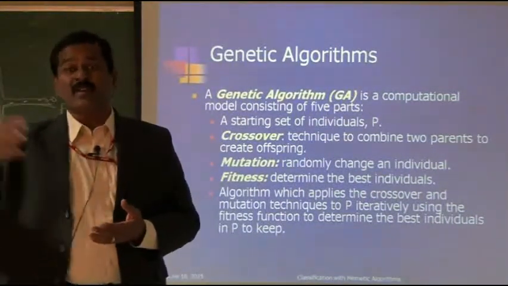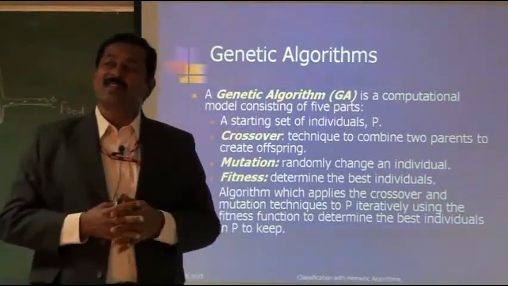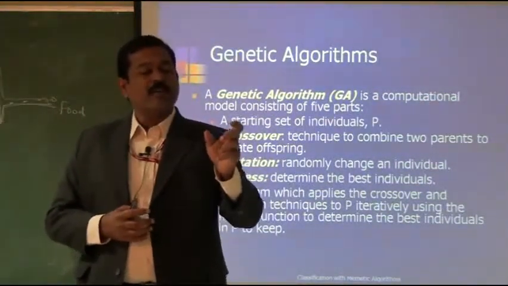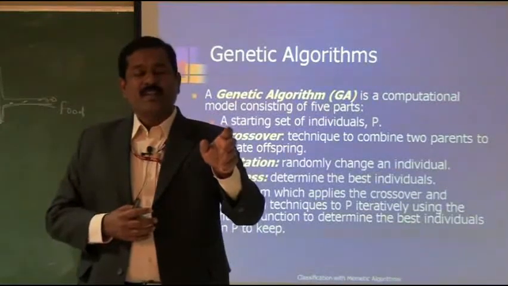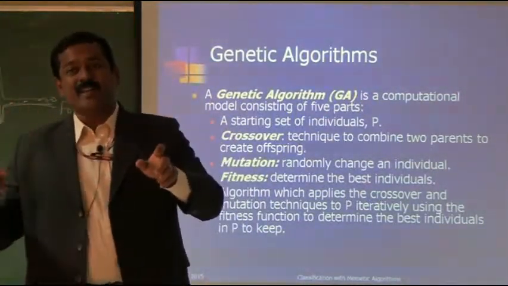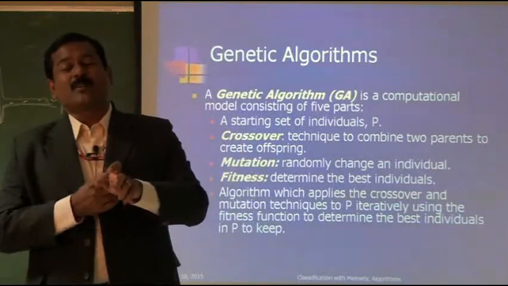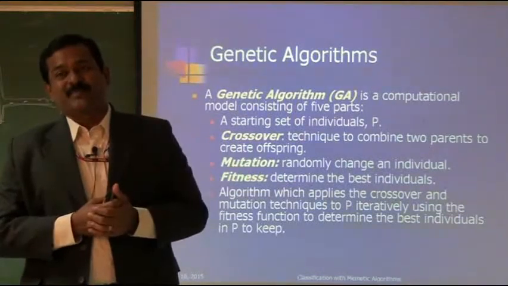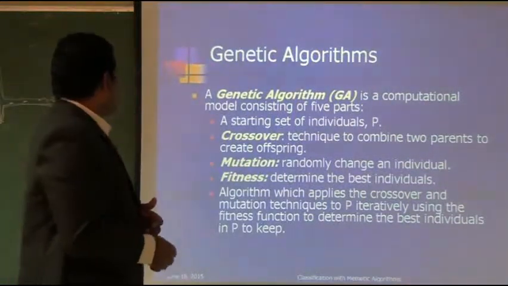So the lion will survive, the goat will not survive. In the same way, if a particular string or solution has the highest fitness value, it deserves to be retained, and those solutions which have the lowest fitness value will be eliminated in the process. That's the idea, right?